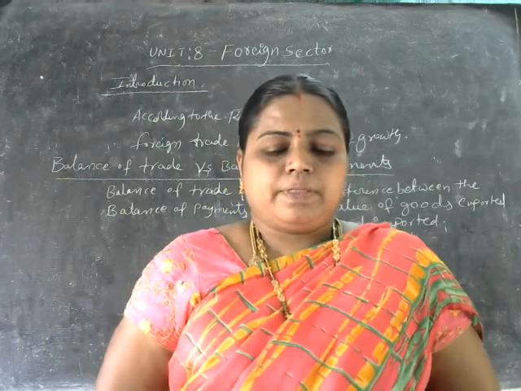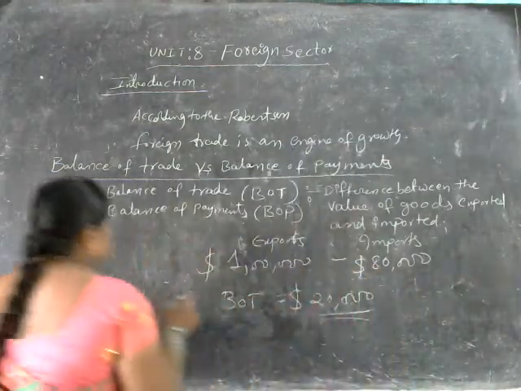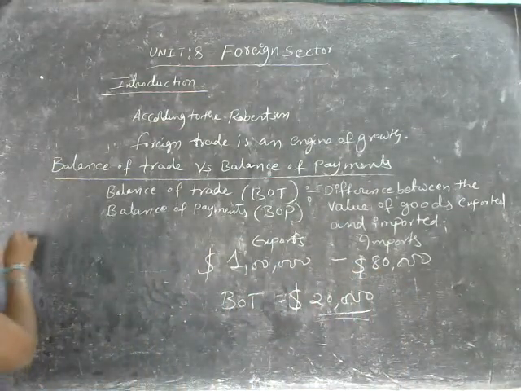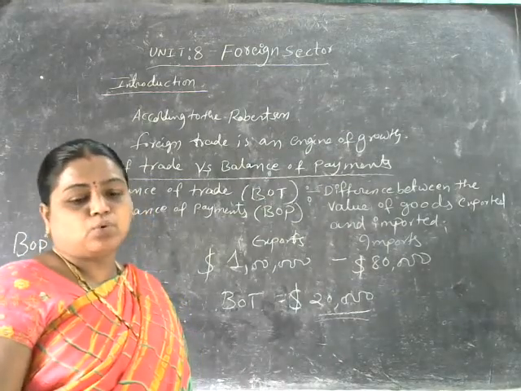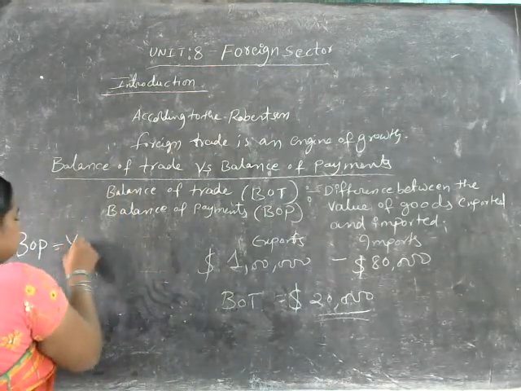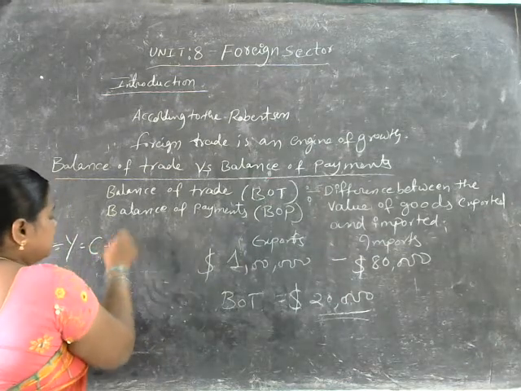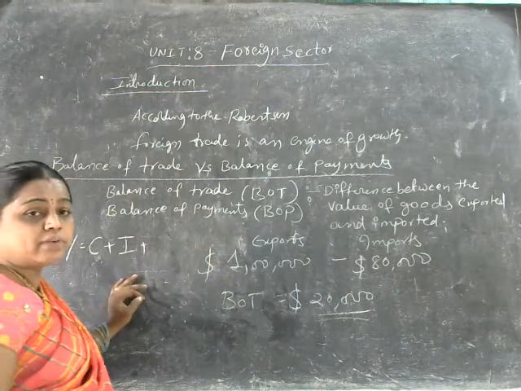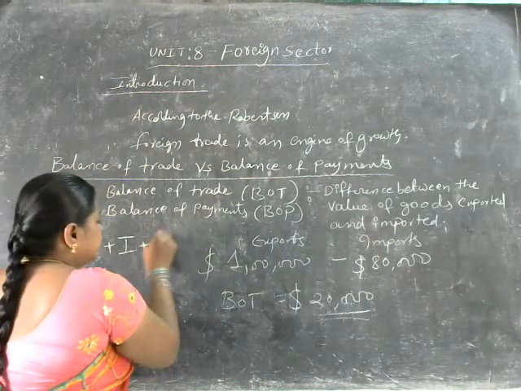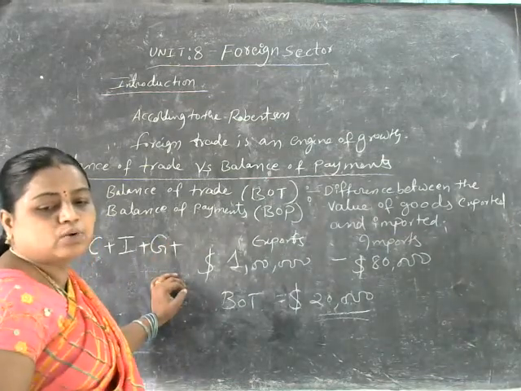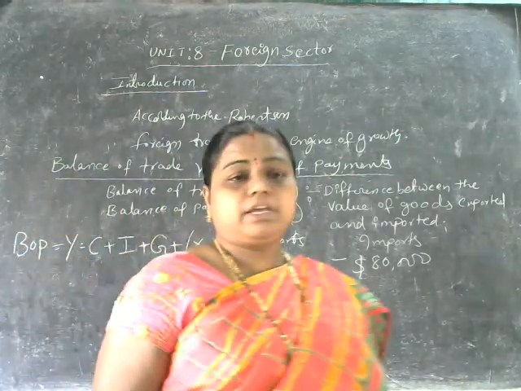So here the balance of payment, BOP, balance of payment is equal to, that is, Y is equal to the consumable goods, household goods, which we learned in the first year, so consumable goods, investment goods, then capital goods, plus exports minus imports, exports minus imports.